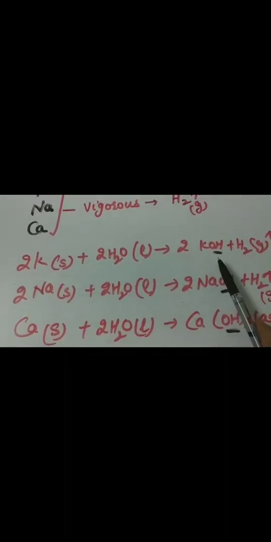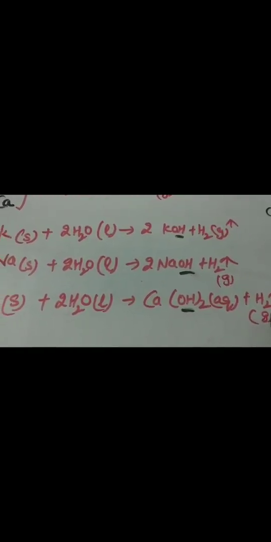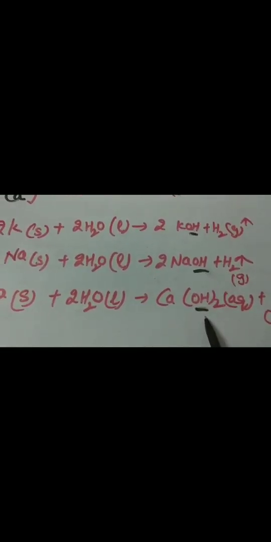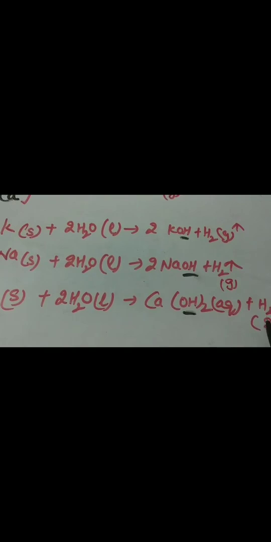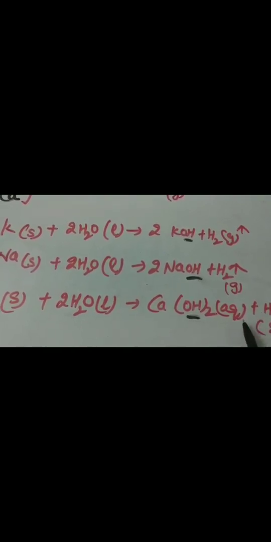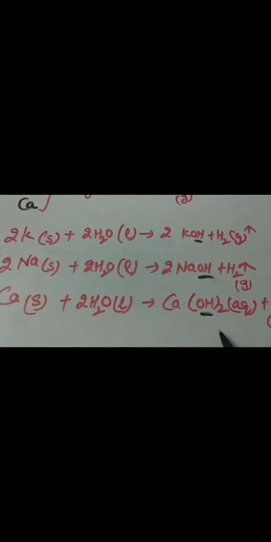When potassium reacts with water, it forms potassium hydroxide and hydrogen gas is released. Similarly, when sodium reacts with water, it forms sodium hydroxide and hydrogen gas is released. And when calcium reacts with water, it forms calcium hydroxide and hydrogen gas is liberated. In these three cases, we see hydroxide formation and hydrogen gas liberation. Whenever hydrogen gas is liberated, heat is released. That's why these reactions are examples of exothermic reactions.